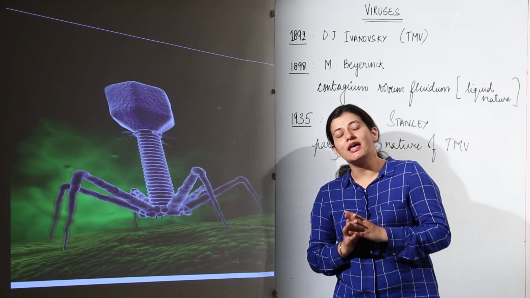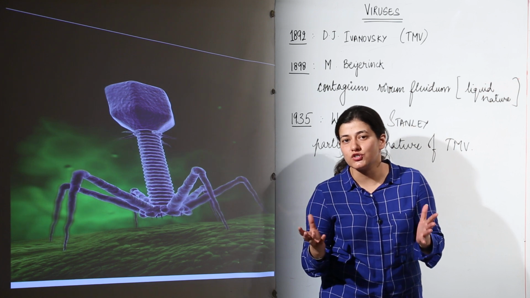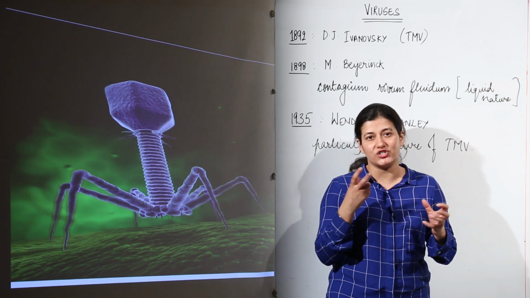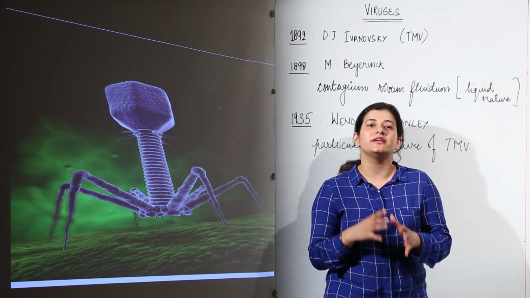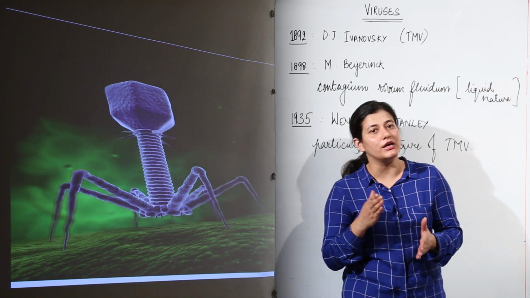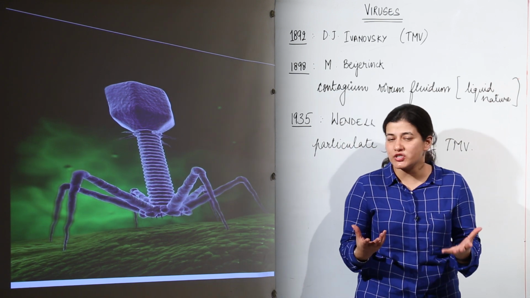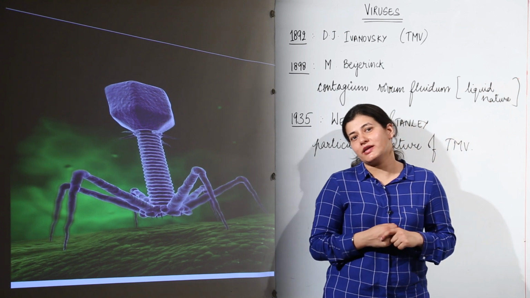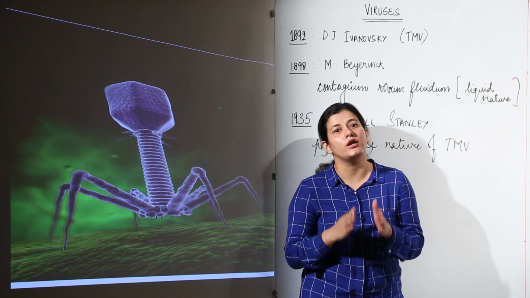The reason is that the virus does not have a cellular level of organization. All it has is genetic material, which could be DNA or RNA, and a protein coat. So basically a virus, a virion, would be the genetic content and a protein coat surrounding it. Another thing about viruses is that they live inside a living cell only.